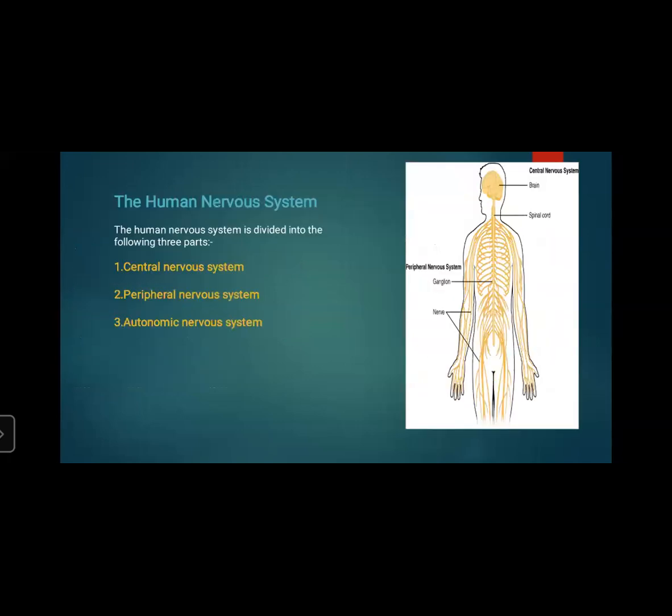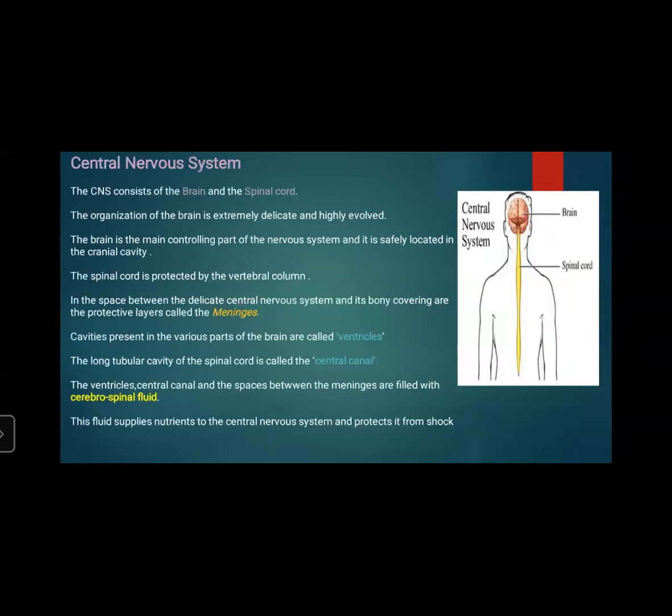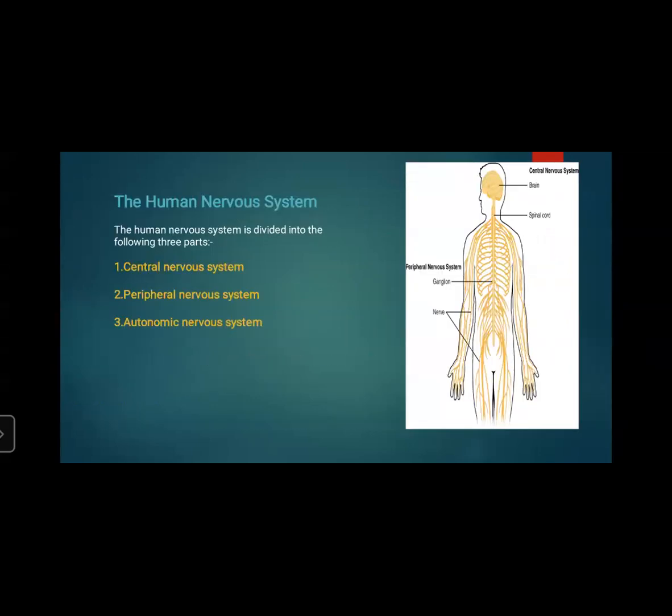Then the human nervous system. The human nervous system is divided into three parts: central nervous system, peripheral nervous system, and autonomic nervous system. Today we have covered the central nervous system. Tomorrow we will cover the peripheral nervous system and autonomic nervous system. In the central nervous system, as you can see in the picture, it consists of brain and spinal cord only.